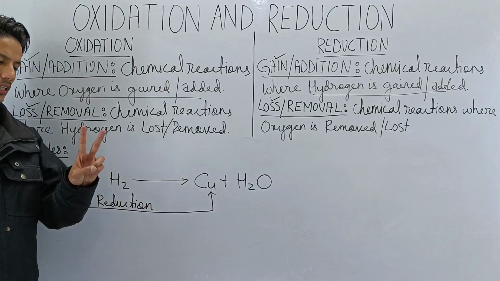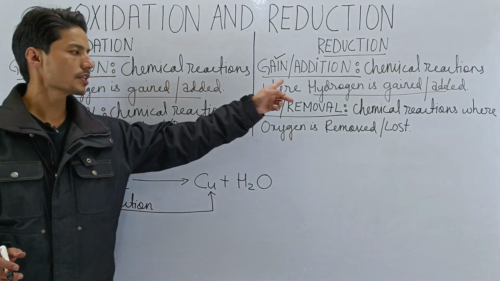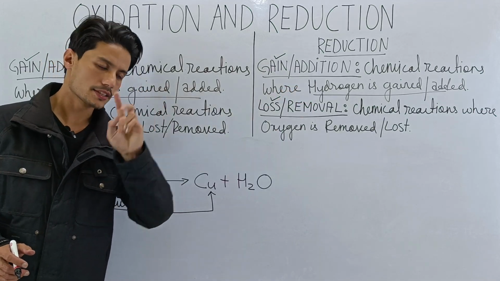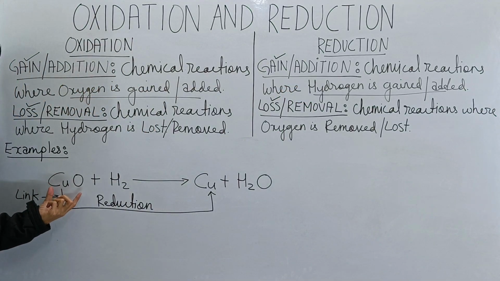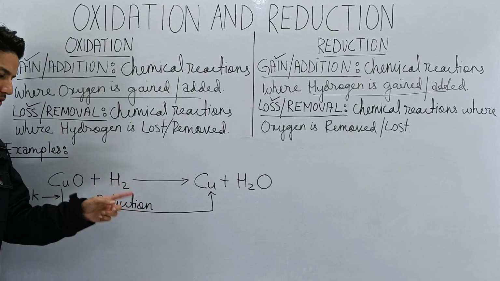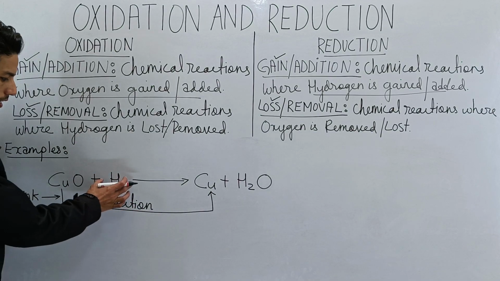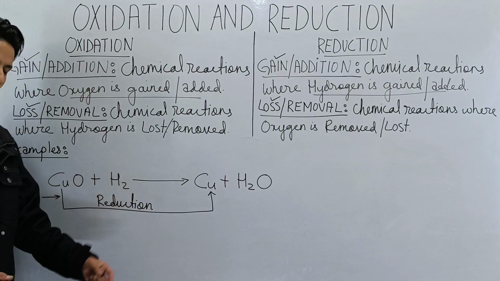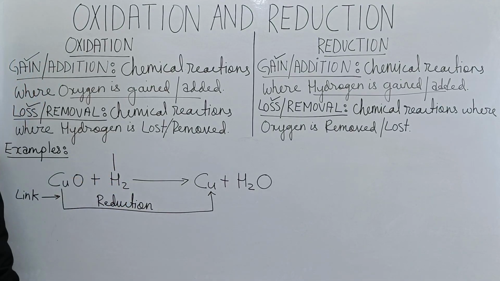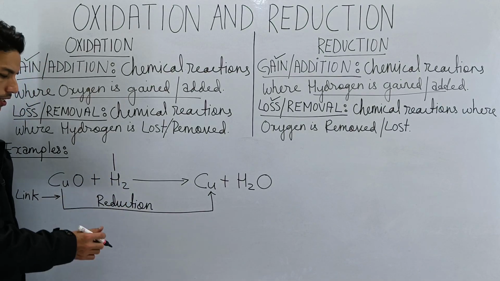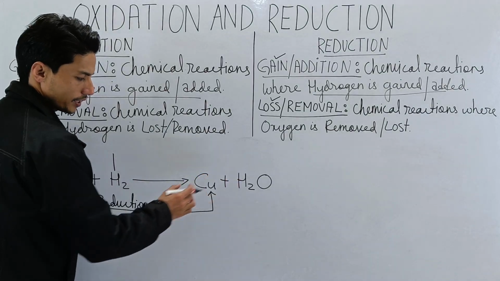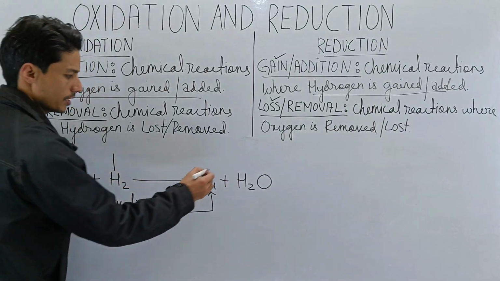We will create two links because we are studying oxidation and reduction. Now we are done with the first reactant. Now we have another reactant. So focus here. This is the second reactant, and this is an element. So we know that the link will start from here. Then we are looking for the same element on the product side. Do we see hydrogen there? Yes, this is the hydrogen.